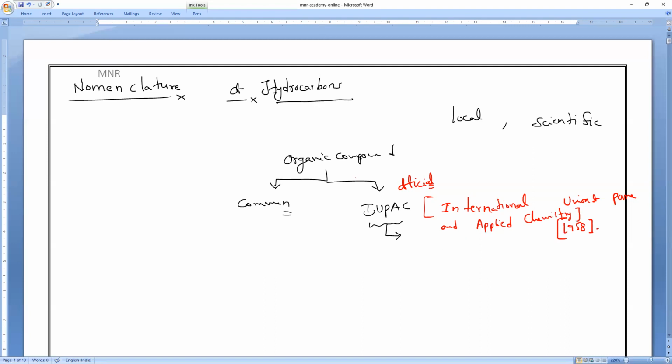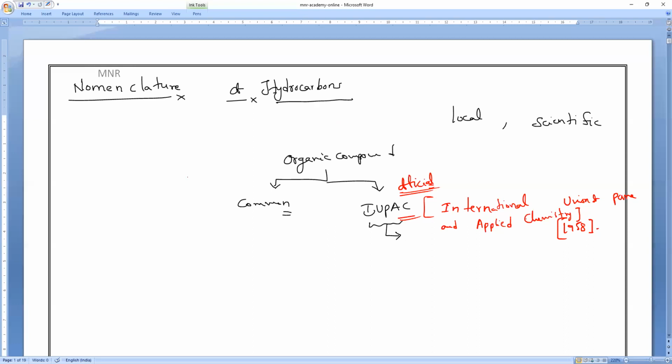Whatever chemical compound you discover or produce, the name has to be finalized. You can choose whatever local name you want, but the official name of that compound will be approved only by the IUPAC organization.